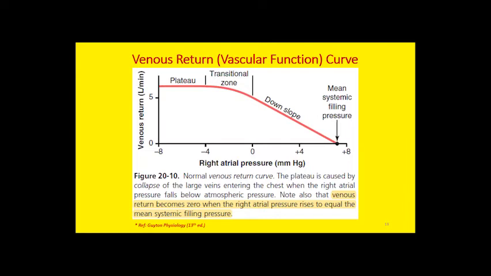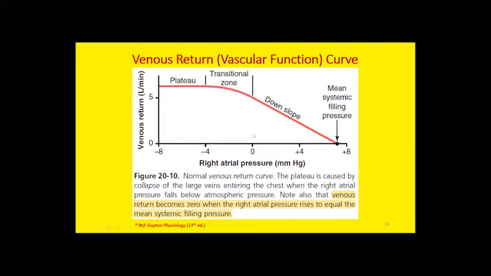So we have discussed the cardiac output curve already. Now let's talk about the venous return curve, or the vascular function curve. You can see the right atrial pressure on the x-axis and the blood entering the right atrium, that is the venous return, on the y-axis. We will measure the right atrial pressure in millimeters of mercury.